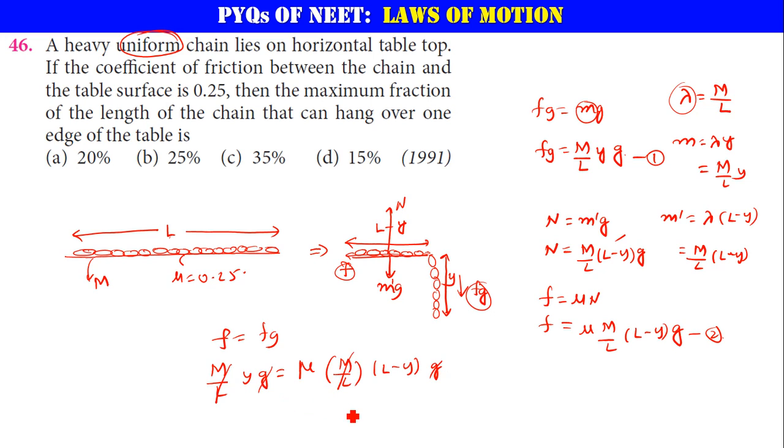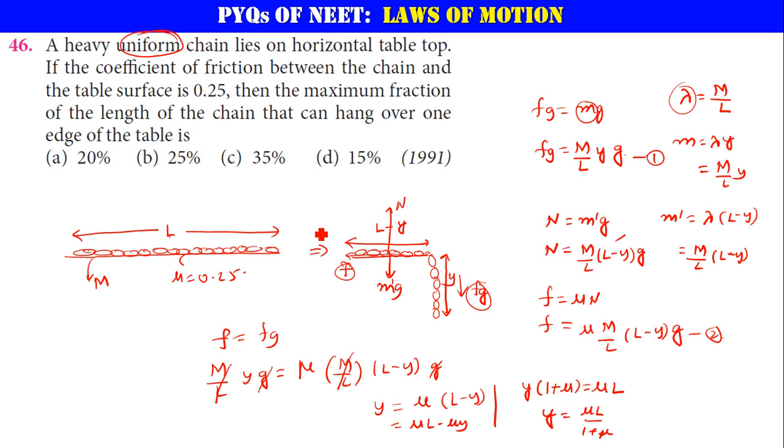Okay. Now y is equal to mu into L minus y, isn't it? I want y on one side, so y is equal to mu L minus mu y. If I take mu y to the other side, then I can take y common. So y times 1 plus mu is equal to mu times L. So y is the part which is hanging below the table. y is equal to mu L by 1 plus mu. This is the actual expression.